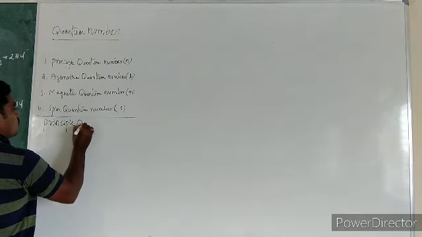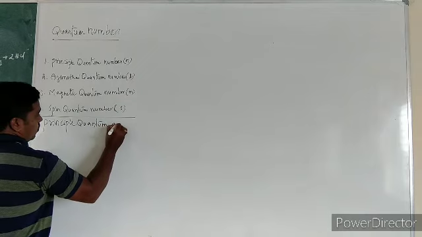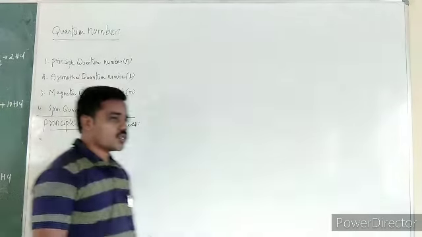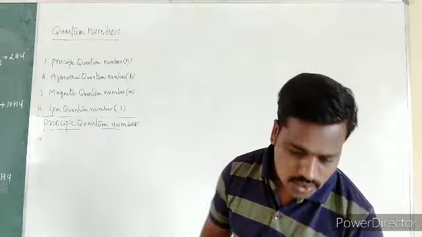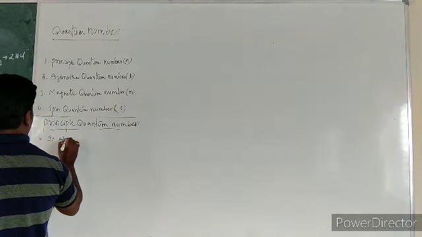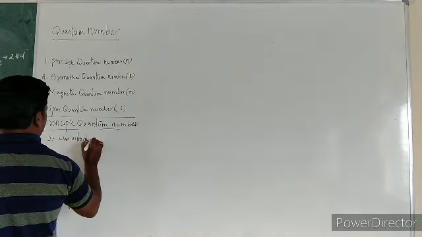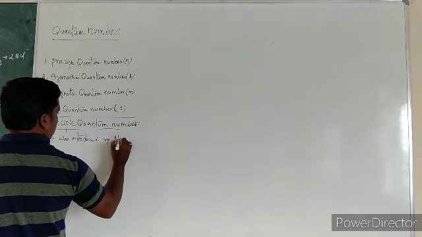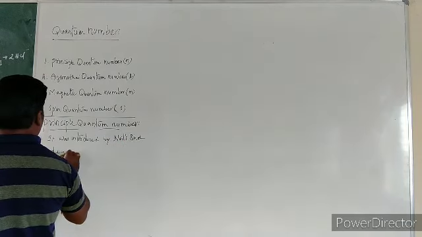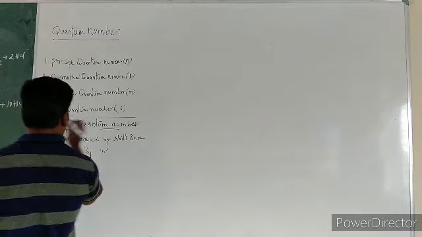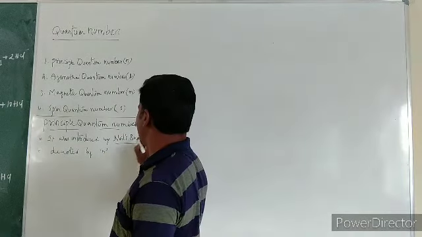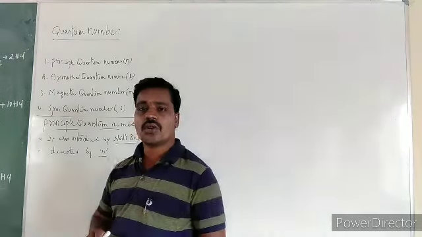The principal quantum number was introduced by the scientist called Niels Bohr, and it is denoted by n.